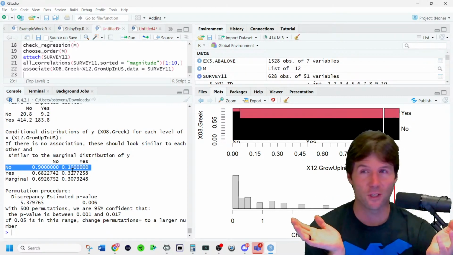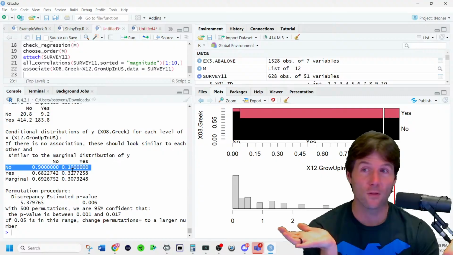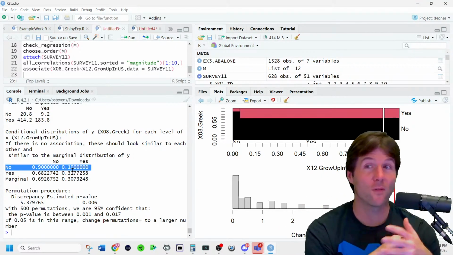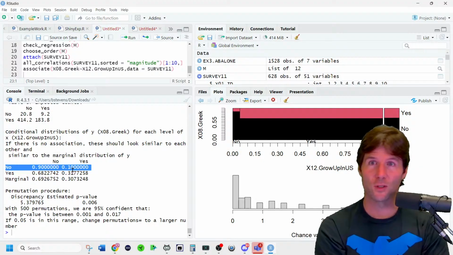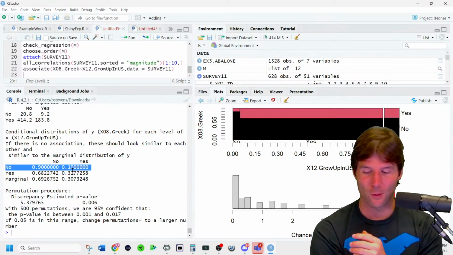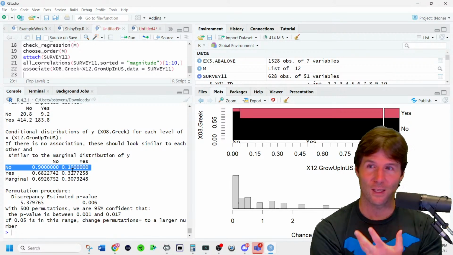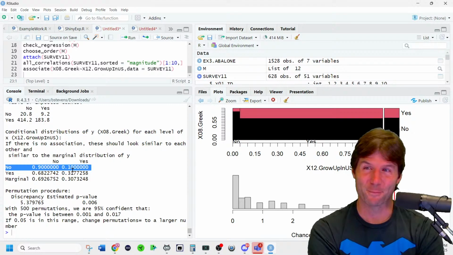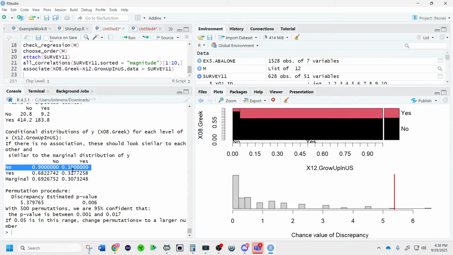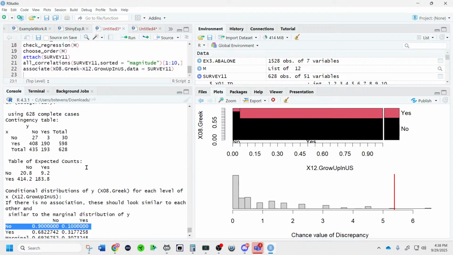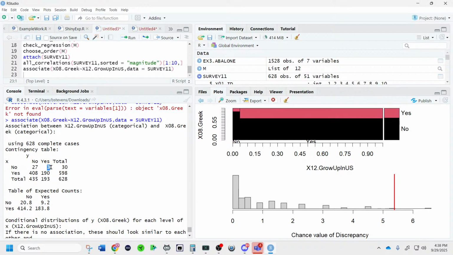Then what's the operational definition? What is Greek life? How do we define Greek life? How do we define growing up in the U.S.? It's operational definition. It gets into a lot of how do you organize your data, how do you collect your data, how do you validate your data? So it's all about data. Well, with that, any last questions right here? I'll disappear, but this is a quick mosaic plot with the contingency table with the observed counts. There's only 3 people in this group right here and 27 people in this group.